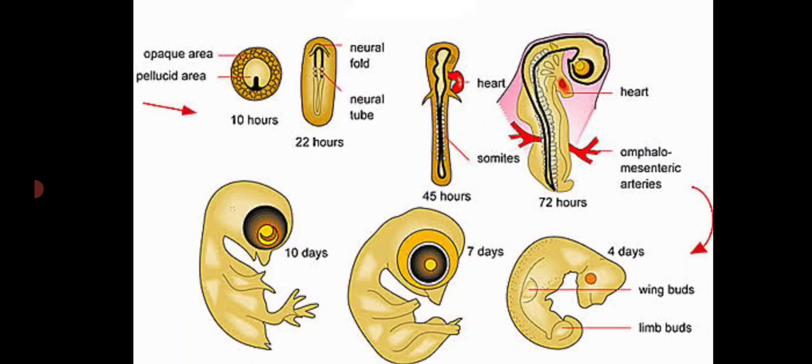For example, from the outer layer, the ectoderm, only certain organs such as the skin, brain and spinal cord develop. From the mesoderm, the muscles, kidney and ureter develop. And from the inner layer, the endoderm, organs such as the liver and pancreas develop. So the development or formation of organs is called organogenesis.